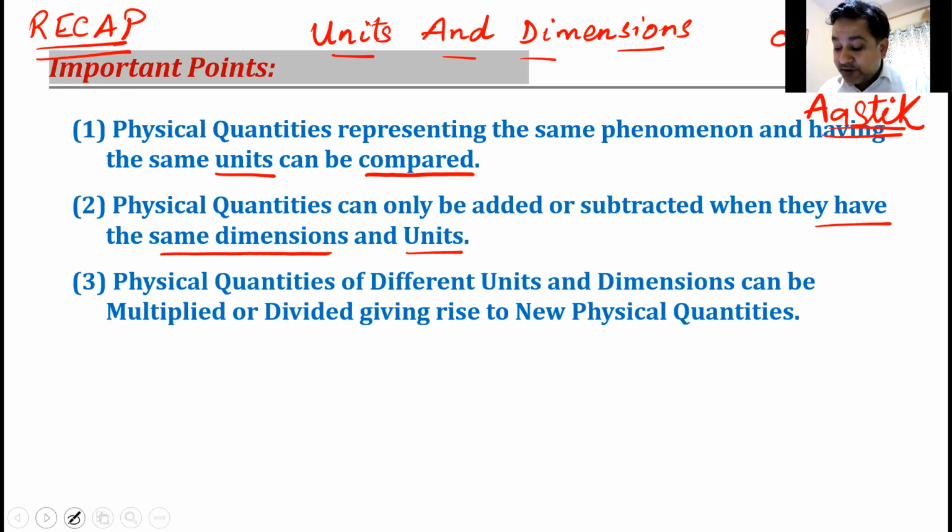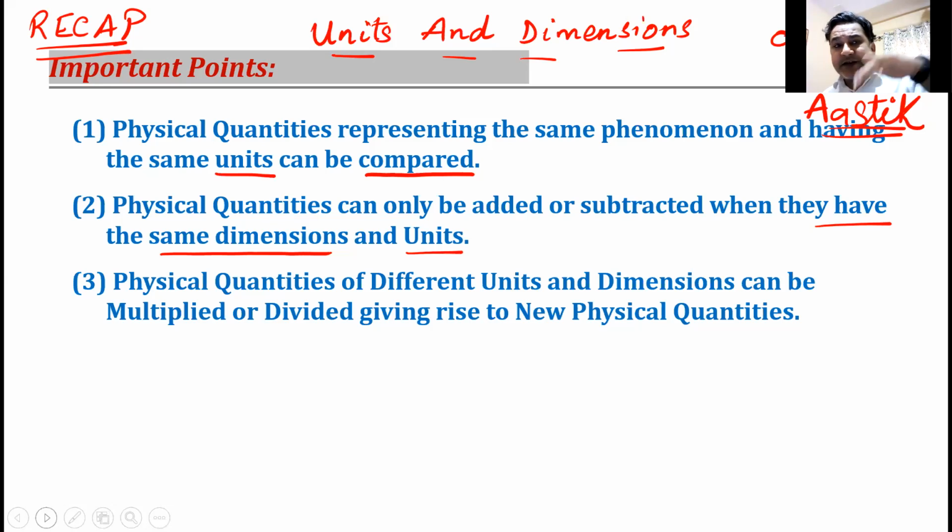That took us to our third point. We had already discussed this. What about multiplication and division? Well, if you multiply or divide two physical quantities, yes, Niharika, very correct. You multiply, divide, you will end up with different physical quantities.